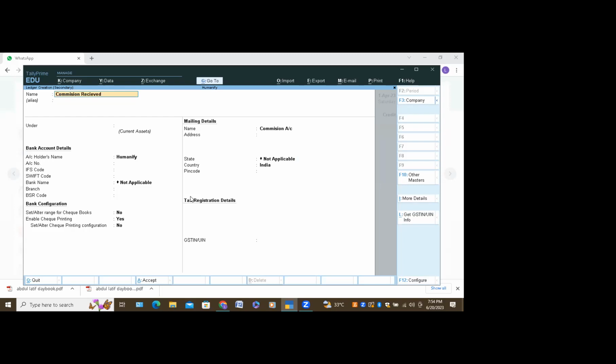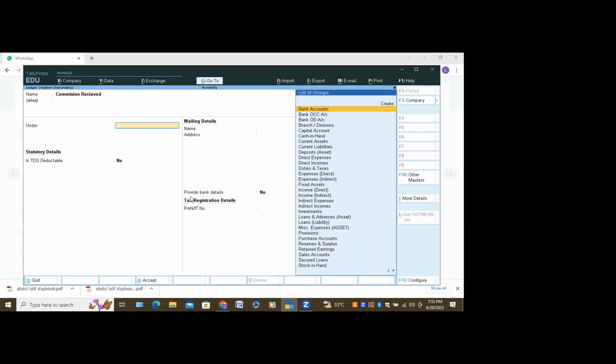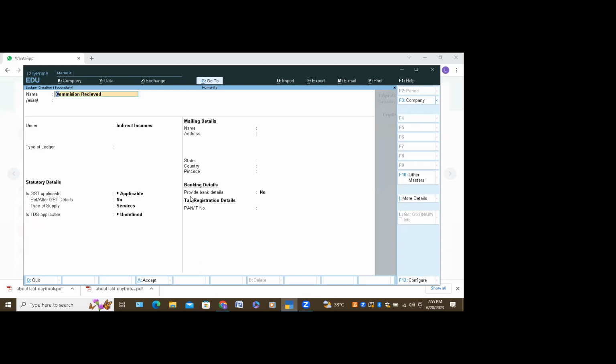Do enter. You select means you type indirect, and it will come automatically. Type indirect income, or use your arrow keys from the keyboard.